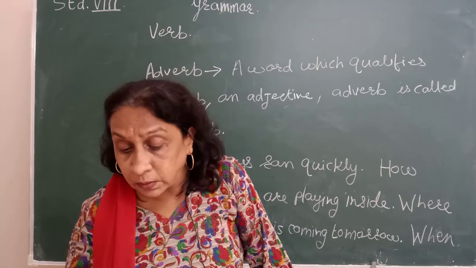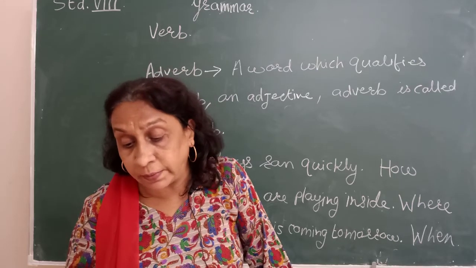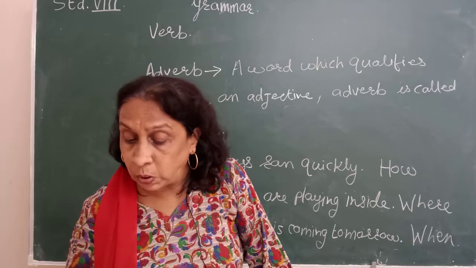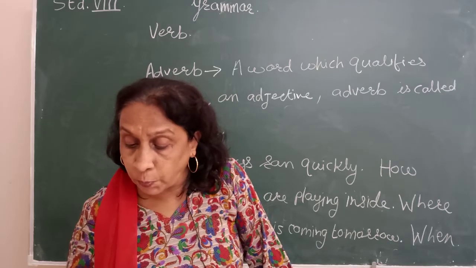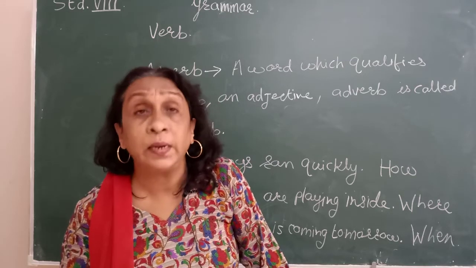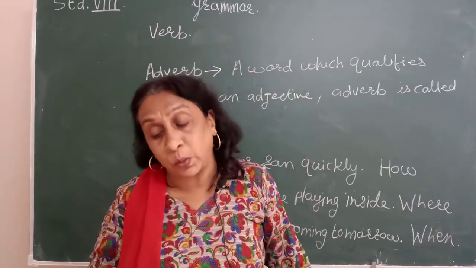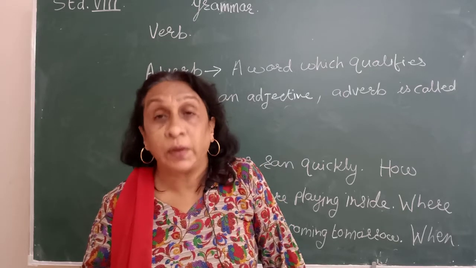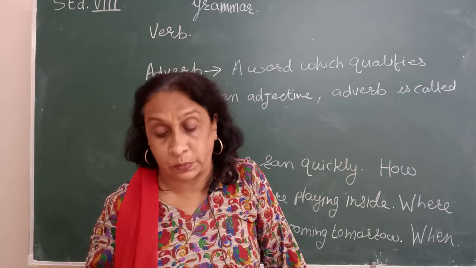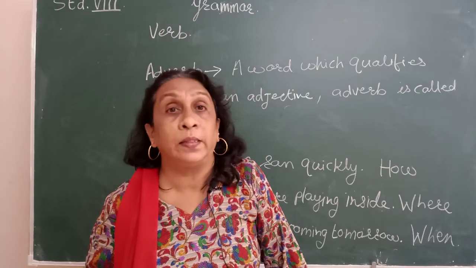Okay. Now, interrogative. We have seen interrogative means what? They ask questions. Interrogative adverbs are: when, what, where, why, how long, how much, how many, how far and how often. Interrogative means they ask questions. When did this happen? When did you come? I came yesterday. Or what is your name? Or what did you do there? Where are you going? So these are the question words which we ask for interrogative adverbs. Okay. And the 9th one is relative adverb, means where, why and when. These are the relative adverbs.